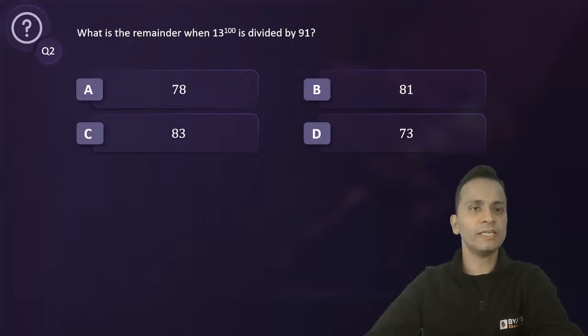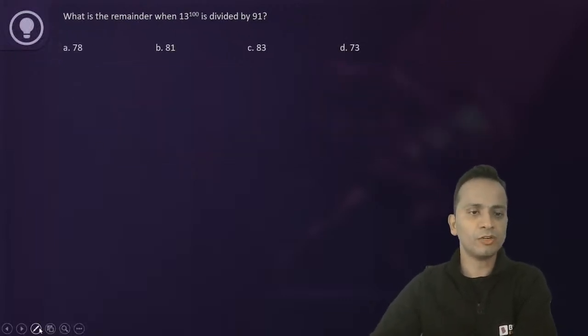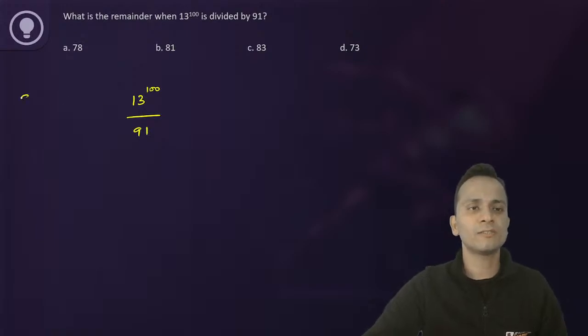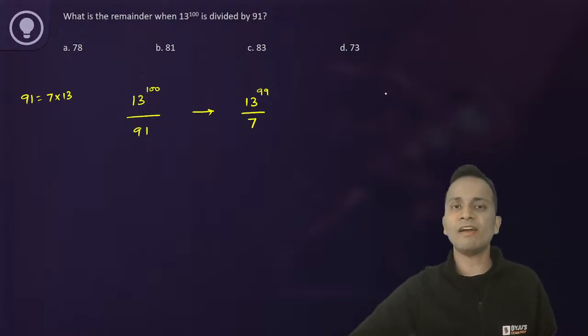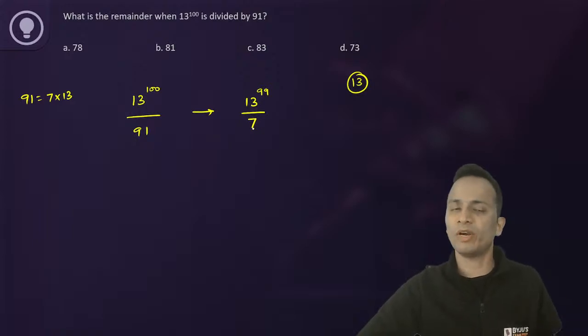All right, चलिए solve करते हैं. What is the remainder when 13 raised to the power 100 is divided by 91? Very basic method of solving this. So 13 raised to the power 100 divided by 91. Now I can see that 91 is 7 into 13. Okay, so I can cancel out 13 from numerator and denominator. So cancelling out 13, numerator will become 13 raised to the power 99 divided by 7. Okay, what I've done is I have cancelled 13 from numerator and denominator. So now my question is 13 raised to the power 99 when divided by 7, what will be the remainder?